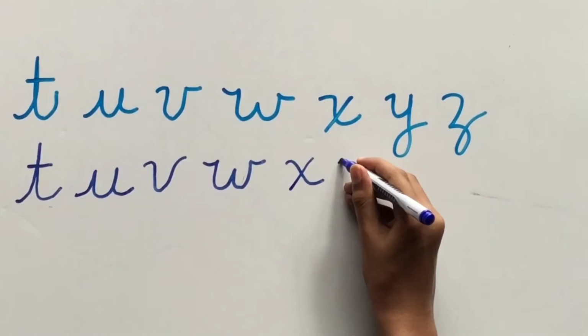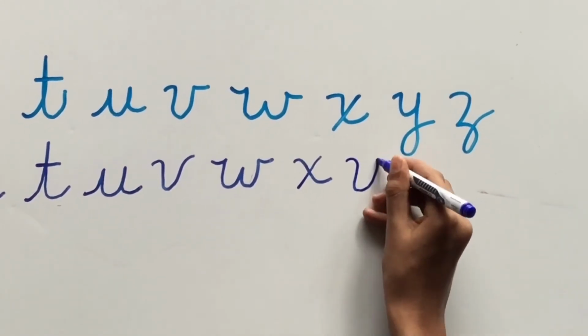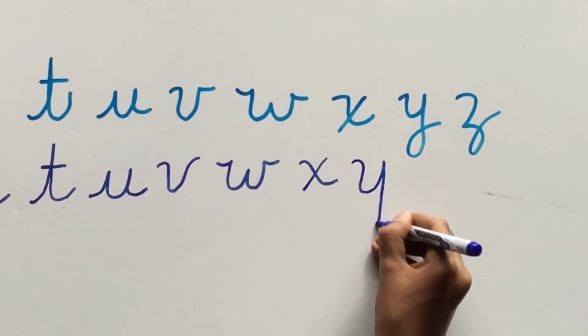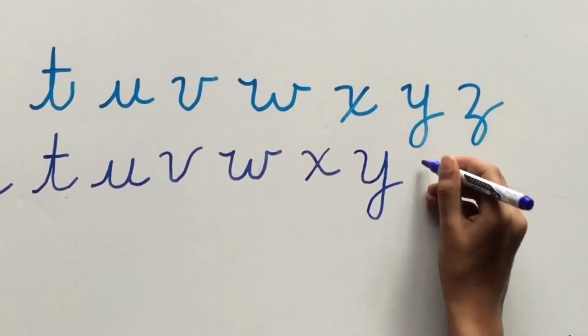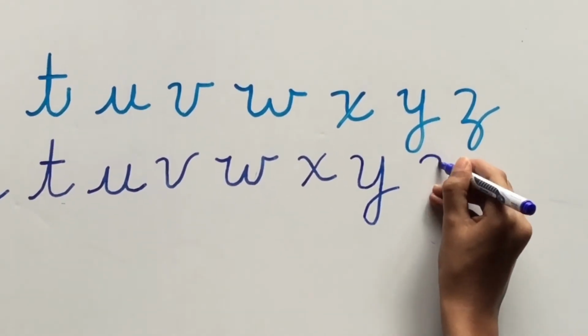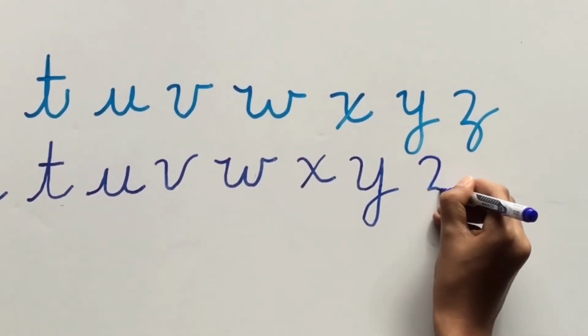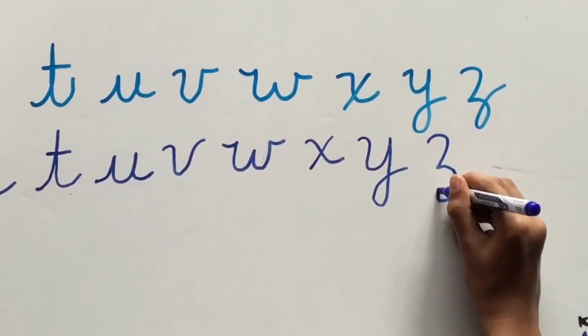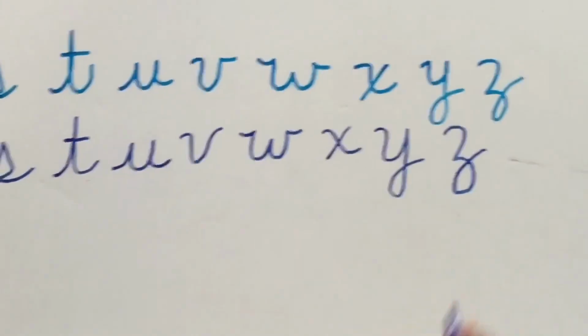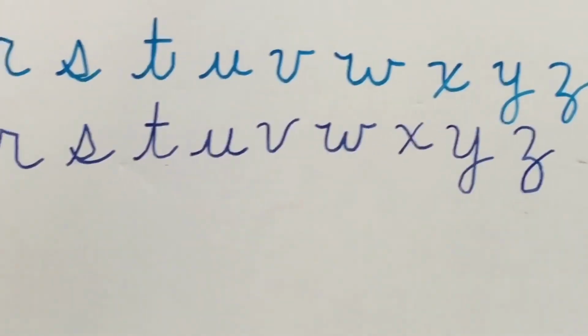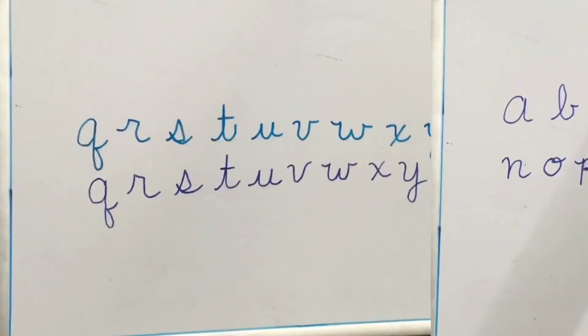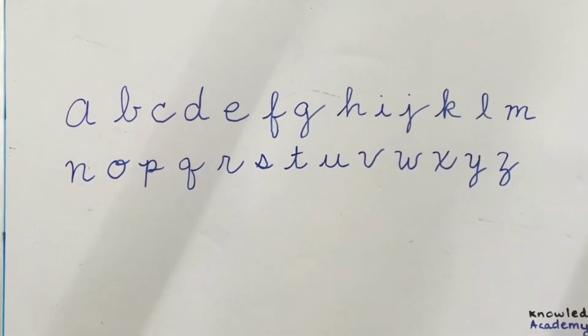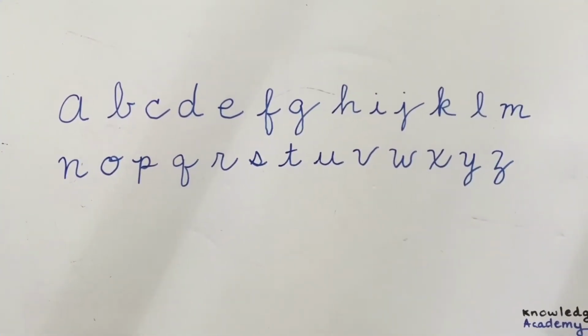Then for the letter Y, start in the middle, down, up again, all the way down, make a little loop, and out. And finally for the Z, start at the middle, go down again, and then make it look like a 3, and then connect it, make a loop, and make it go out. So there's a little help with the letters if you need it, and remember to write each letter at least 5 times. So here's the whole lowercase cursive alphabet.